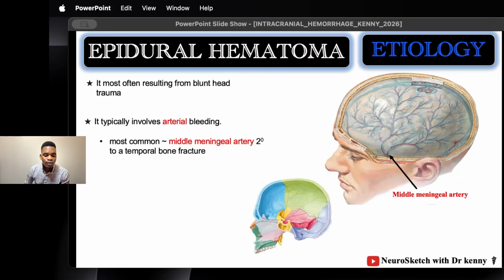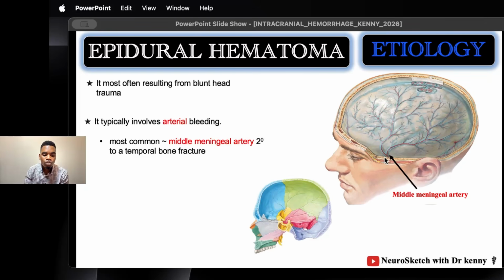So you can see the pterion is related internally to the middle meningeal artery, to the branches of the middle meningeal artery. So if you receive a blow around this region, the blow will result in fracture of the bones around the pterion here. That fracture will lacerate the branches of the middle meningeal artery. The middle meningeal artery will start bleeding, and that bleeding will result in collection of blood in the space which is